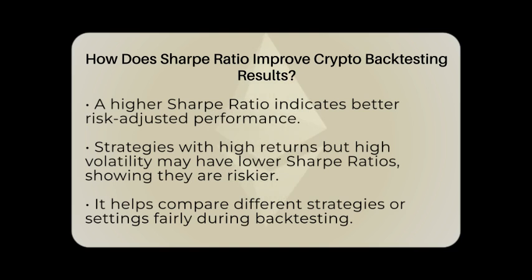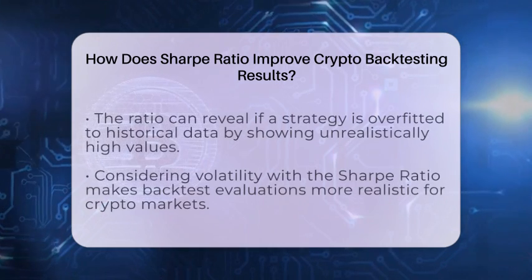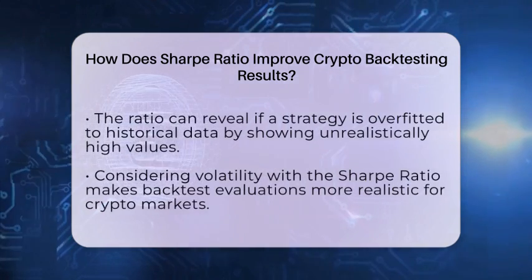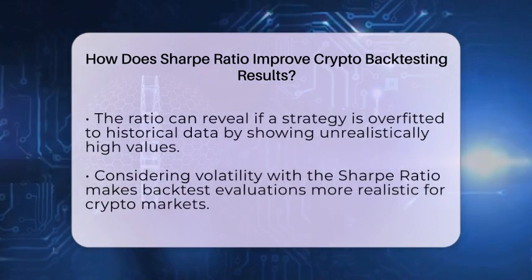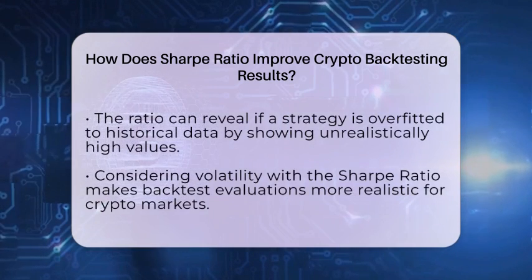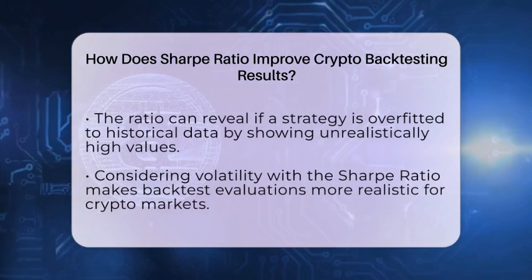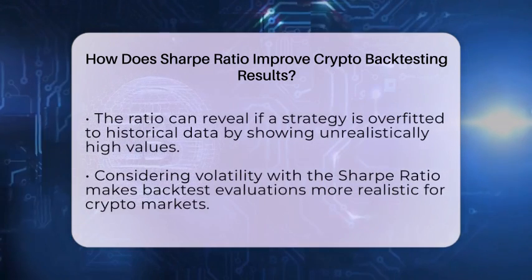Using the Sharpe ratio during backtesting offers several benefits. First, it allows you to compare different strategies or parameter sets based on risk-adjusted performance. For example, a strategy with slightly lower returns but much lower volatility could have a higher Sharpe ratio and be a better choice. Second, it helps you spot overfitting. If a backtested strategy has an extremely high Sharpe ratio, it might be too closely fitted to historical data and may not perform well in real trading. Monitoring this ratio keeps you grounded.